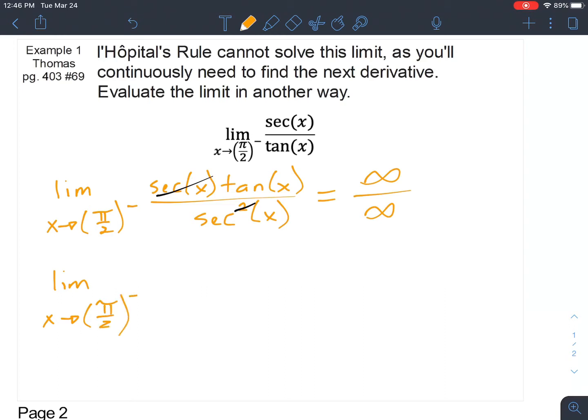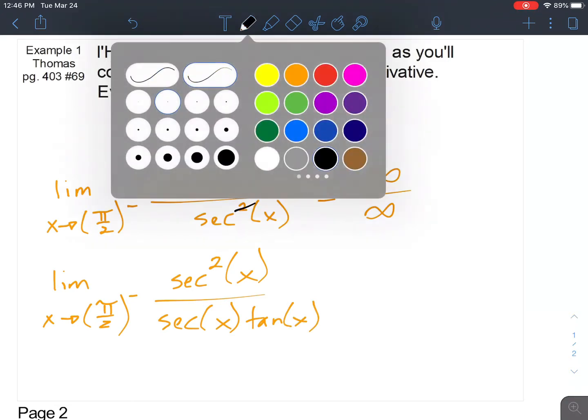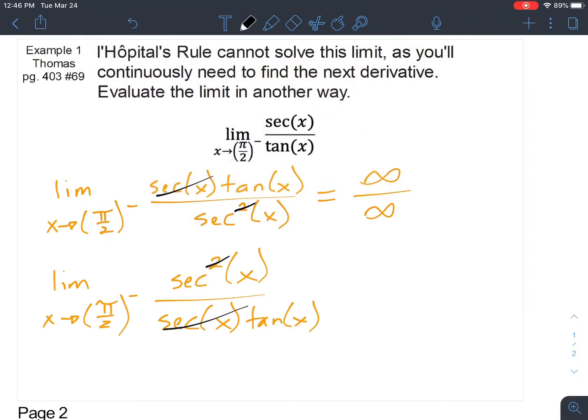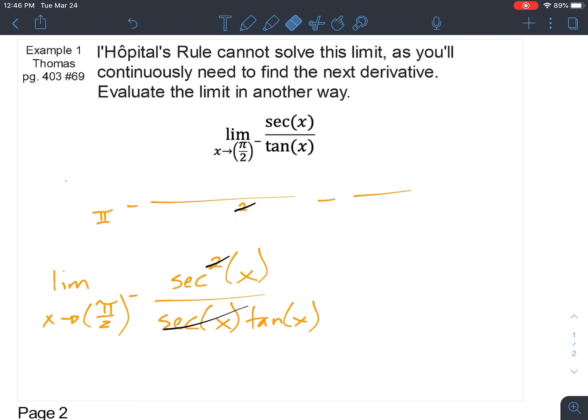And perhaps you have a prediction already of what's going to happen. We're going to get secant squared on top. We're going to get secant tangent on the bottom. We would cancel, and now we're back to what we started with. So that's showing you how L'Hopital's is not going to solve this question for us. We're never going to be able to stop. So instead, we need to find a different way.